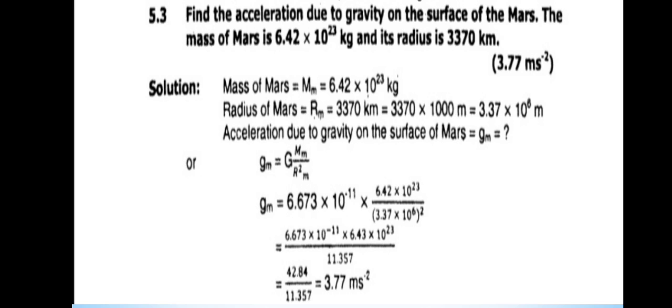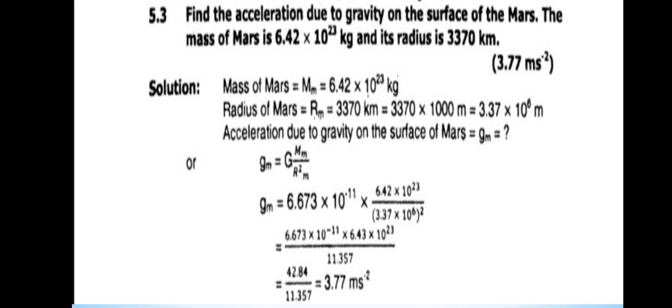We will solve it by writing down its given data, that is mass of the Mars, which is equal to capital M into M, equivalent to 6.42 into 10 raised to power 23 kg. Radius of the Mars, which is equal to 3370 kilometer. We will convert kilometer into meter by multiplying its value with 1000, and the value will be equivalent to 3.37 into 10 raised to power 6 meter.